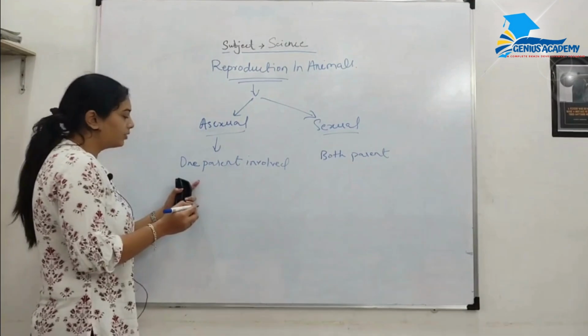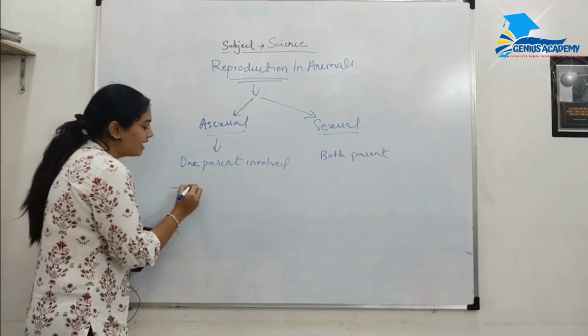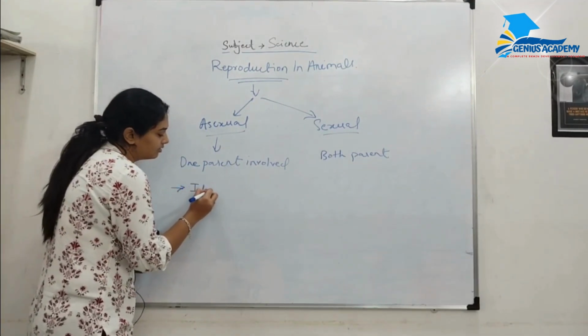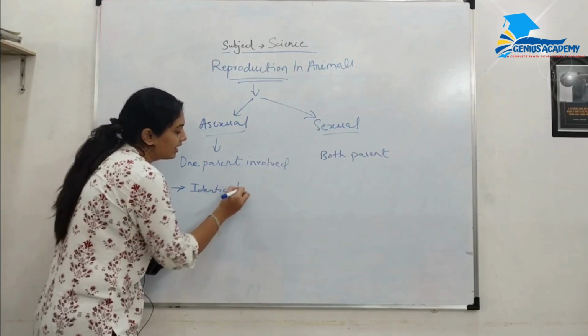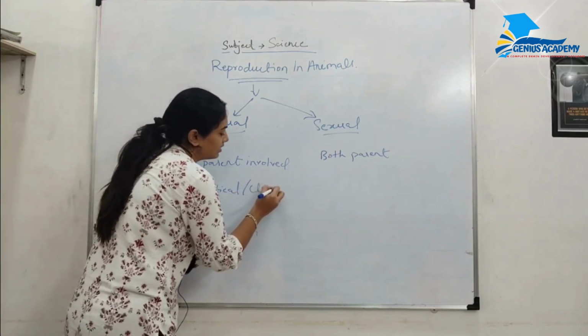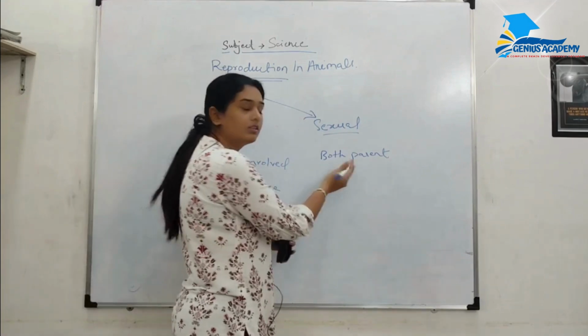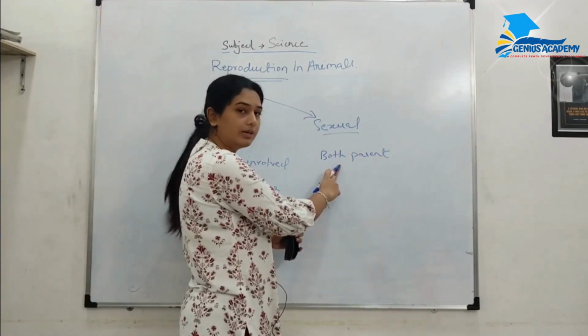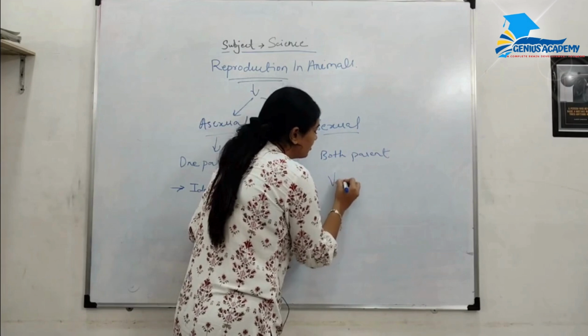In asexual reproduction, the babies are identical. That means they are clones of the parent. And in sexual reproduction, variations are formed.